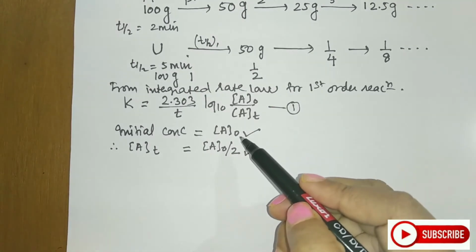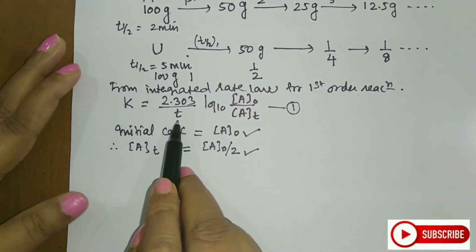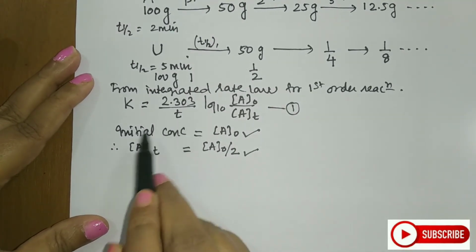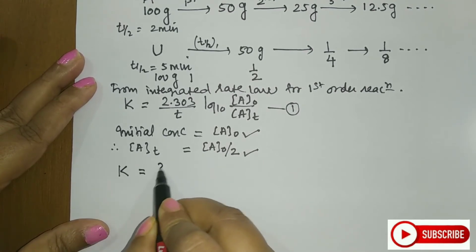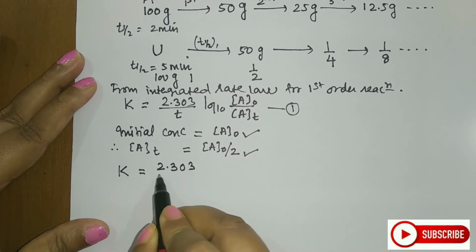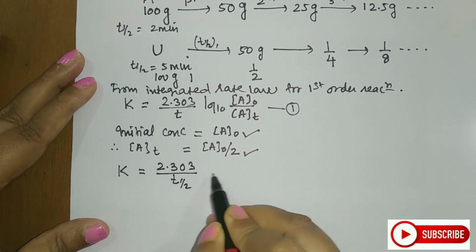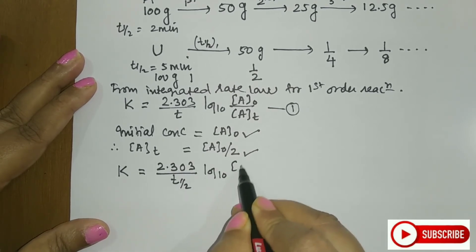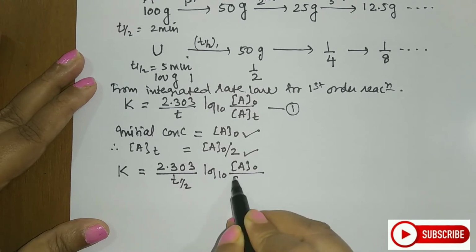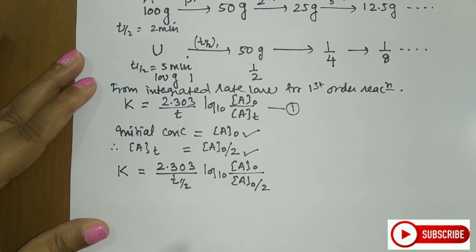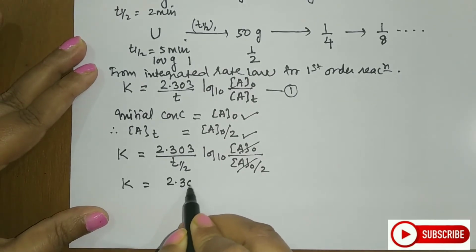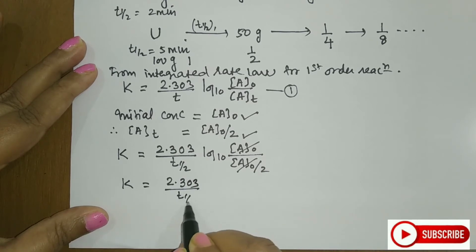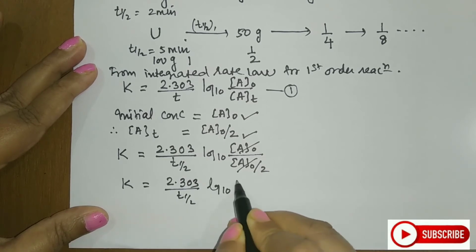Now students, we are deriving this for half-life, therefore we have to replace this T also by T half. So what will be the equation now? K is equal to 2.303 upon T half log to the base 10 of A0 upon A0 by 2. This A0 and A0 will get cancelled and it will become K is equal to 2.303 upon T half log to the base 10 of 2.